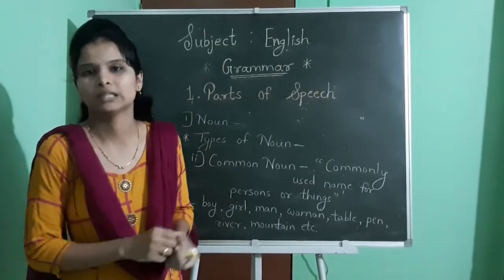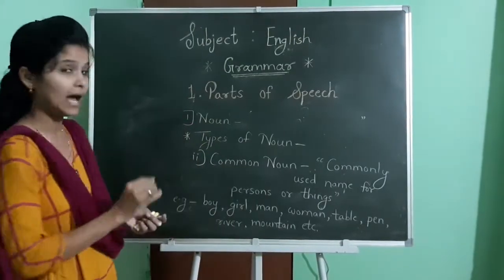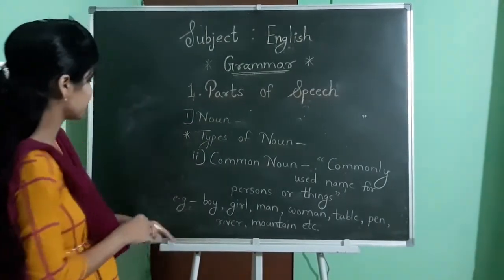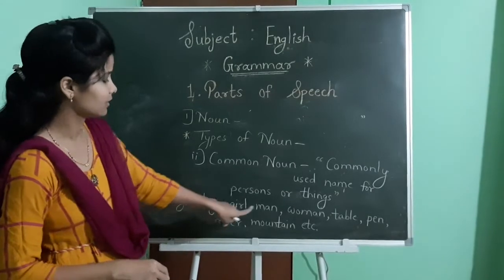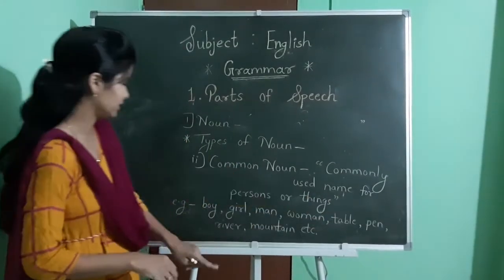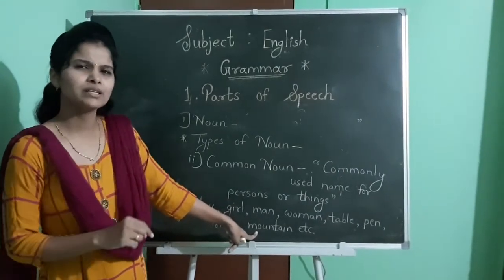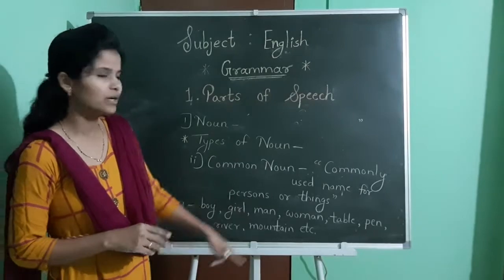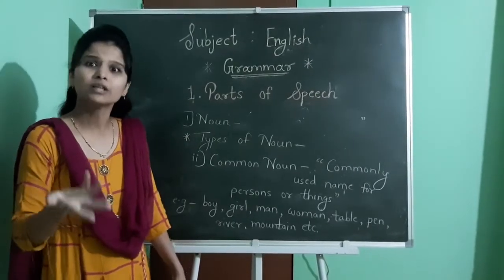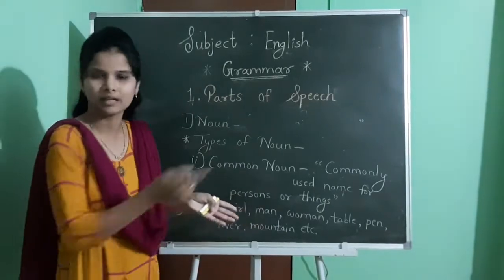Particular word is important there, and here commonly used word. For example, I have written some words there. See: boy, girl, man, woman, table, pen, river, mountain. See, each and every word is common, no? Everyone knows that thing with that same name.